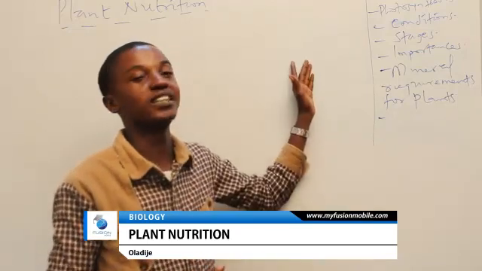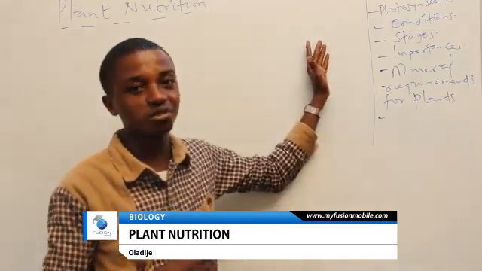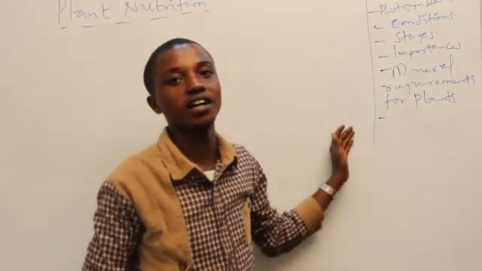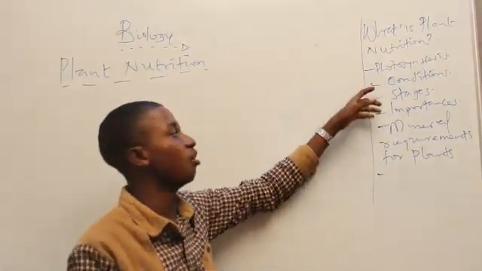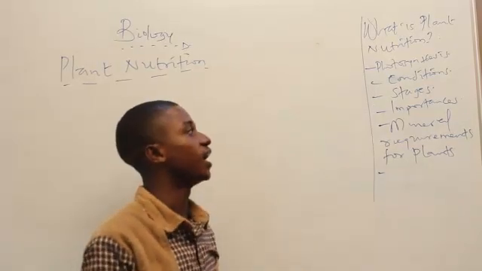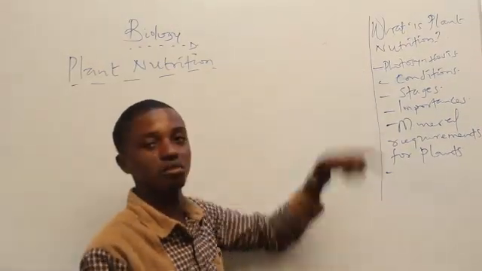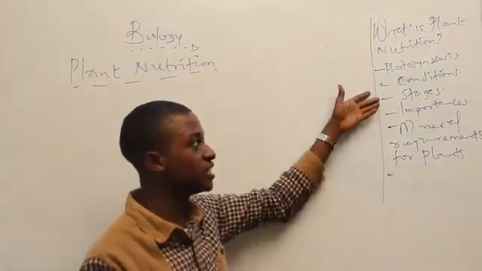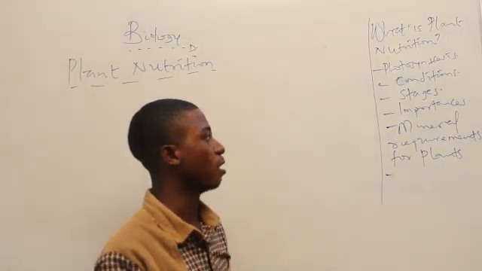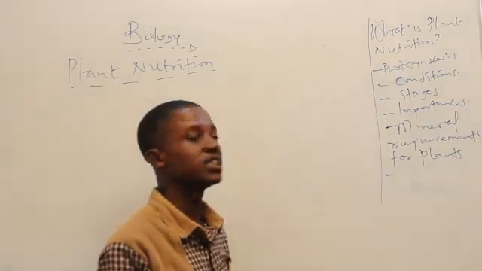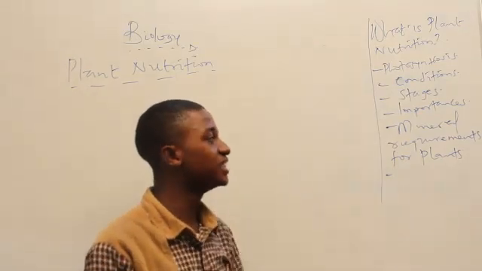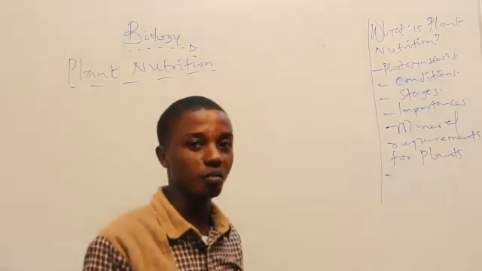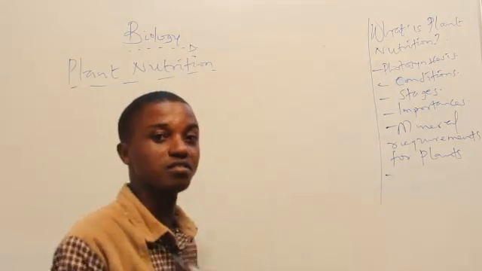So for today on biology, we'll be looking at plant nutrition, and once again your anchor, your host remains Olajide. So we'll be going through these various outlines. What is plant nutrition? What is photosynthesis? We'll be looking at conditions that are necessary for photosynthesis to occur. We'll be looking at the various stages involved in photosynthesis. We'll be looking at the importance of photosynthesis to nature, and by extension, we'll also be looking at the mineral requirements for plants. So the first question for today is,